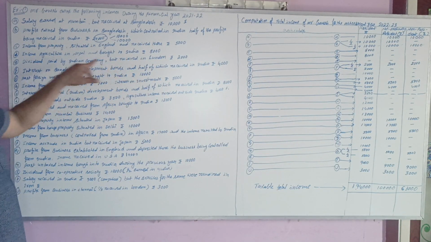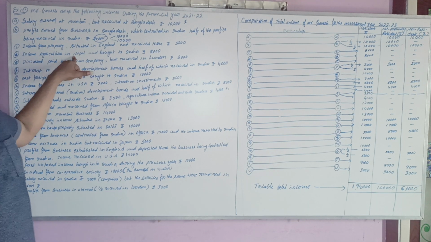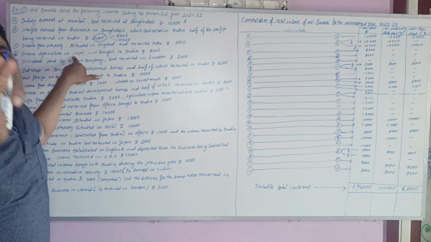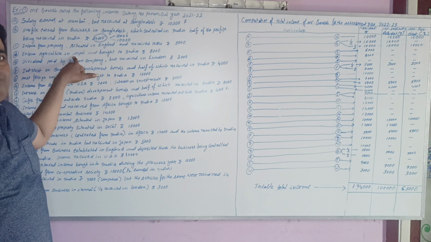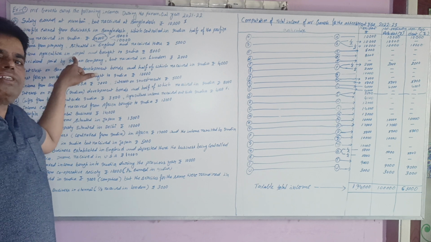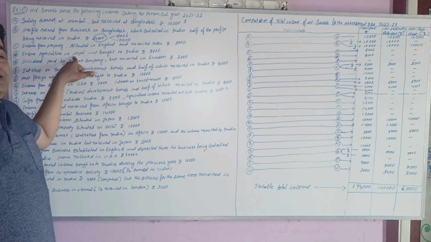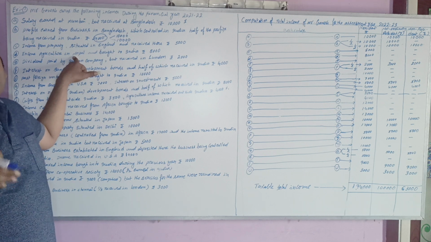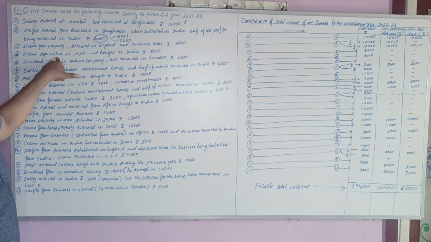Another point is agriculture income. If any income is generated from agriculture in India, it is not taxable. This is a very important point. I already gave some notes on this. If any income is generated in agriculture in India, it is not taxable. But this agriculture income is not generated in India, it is generated in Nepal.